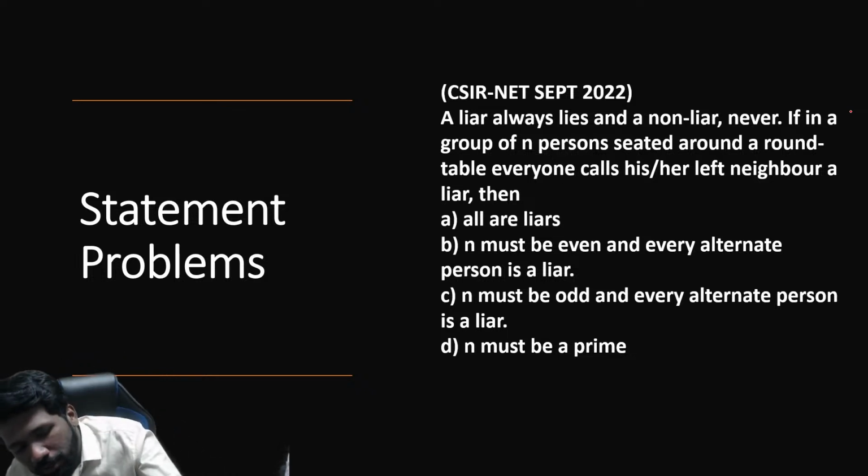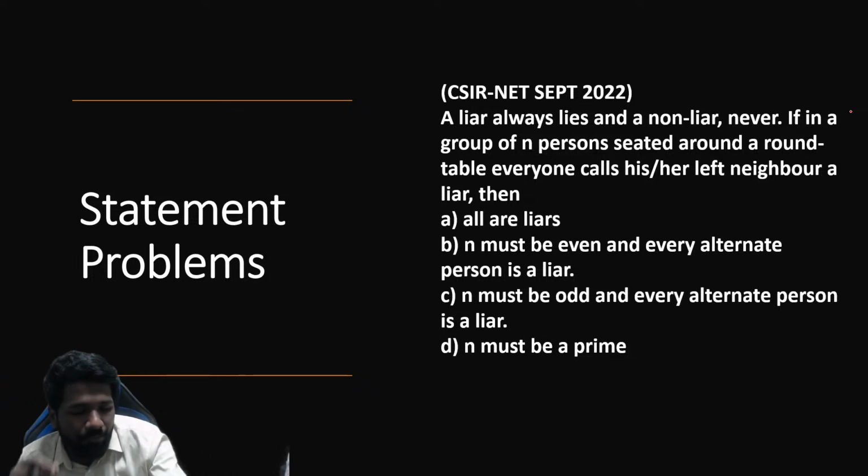I am picking PYQs from the last 3 years' question papers to show you, so that you get an exact idea of how questions will appear in your upcoming exam paper.